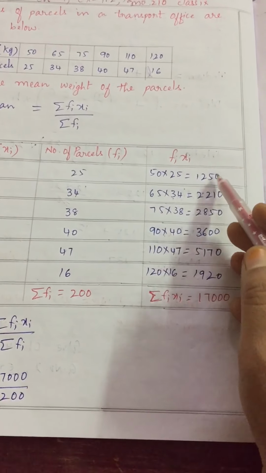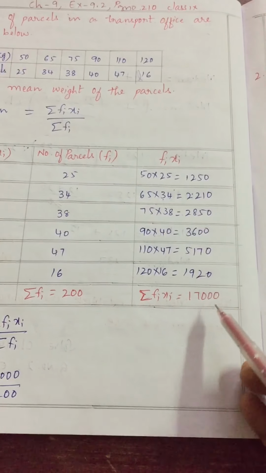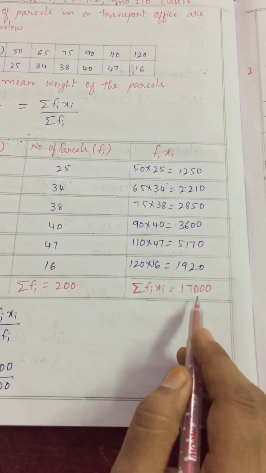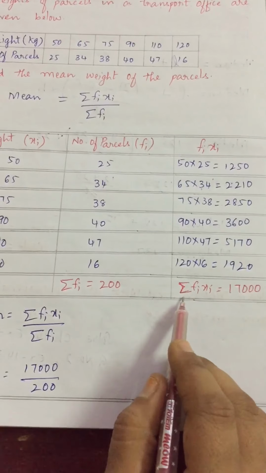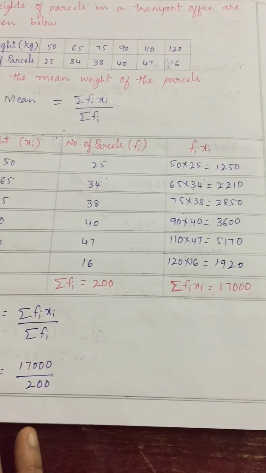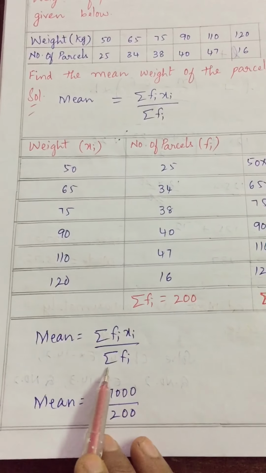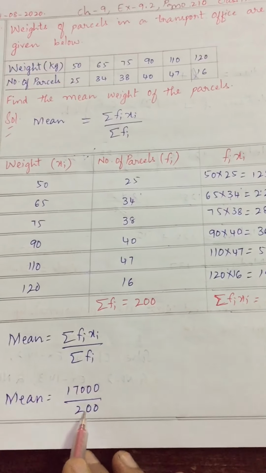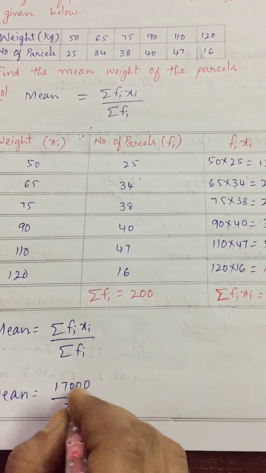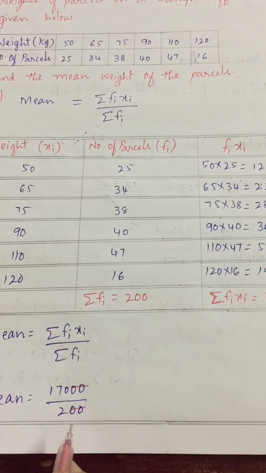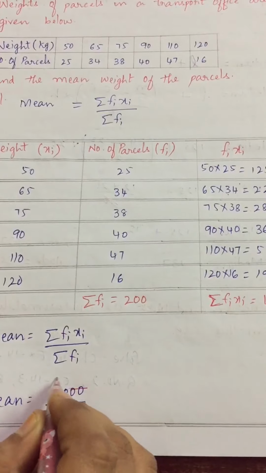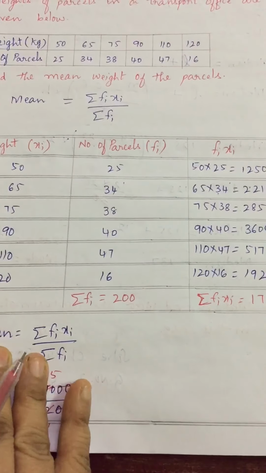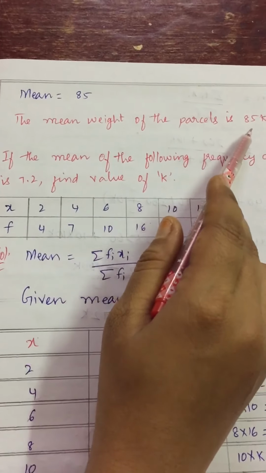Clear, children? Now these fi xi column values we need to add, that is summation fi xi. If you add all these numbers, you will get 17,000. Clear, children? That is how to find fi xi. Now see what the mean is. Mean equals summation fi xi by summation fi. Summation fi xi is 17,000 divided by summation fi, which is 200. These two zeros and these two zeros from numerator and denominator we can cancel. So 2 ones are 2, 2 8s are 16, remainder is 1, that becomes 10, 2 5s are 10. So what is the mean, children? 85. So the mean weight of the parcel is 85 kg.